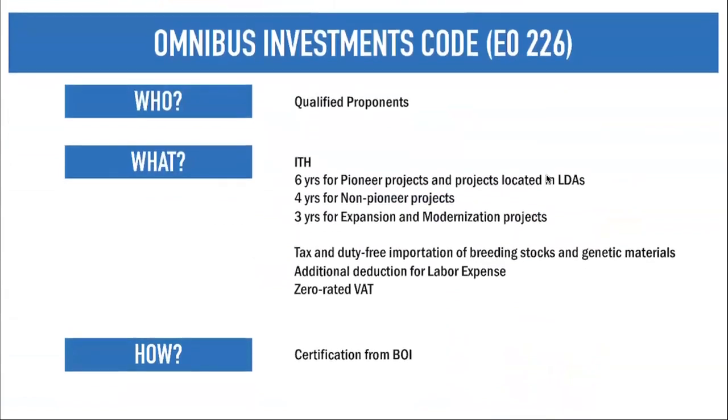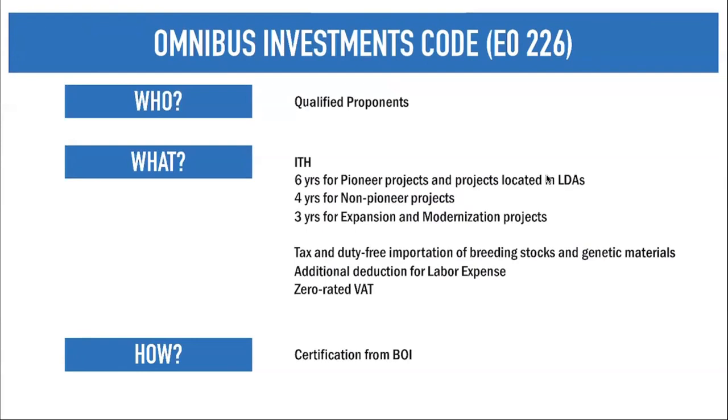Now we go to our last topic for our investments incentive. We have your Omnibus Investment Code under EO 226. Actually, the Omnibus Investment Code is the very first government policy on investment initiative.